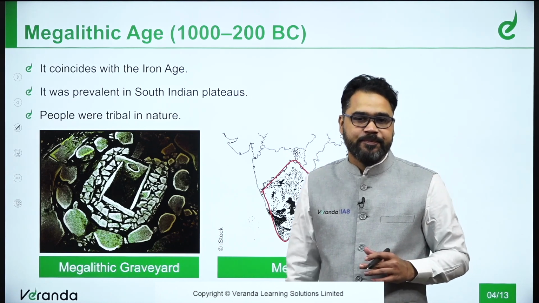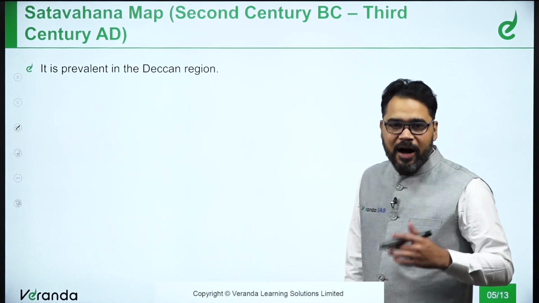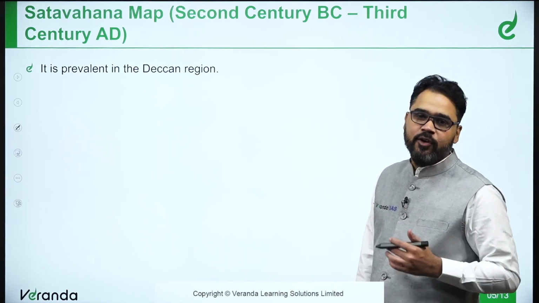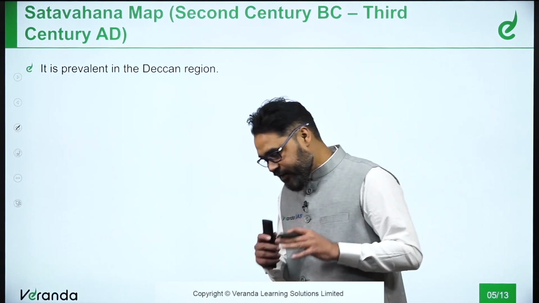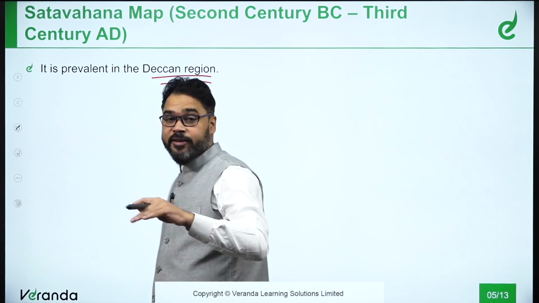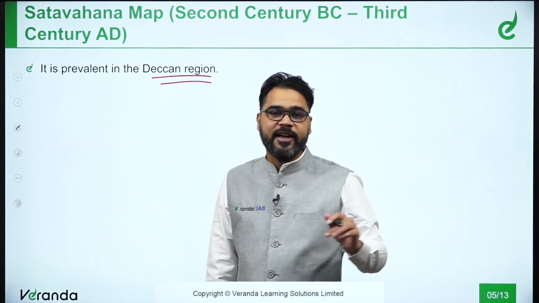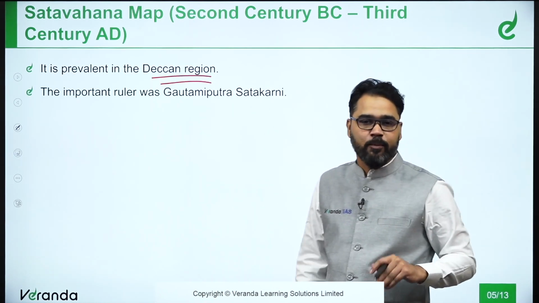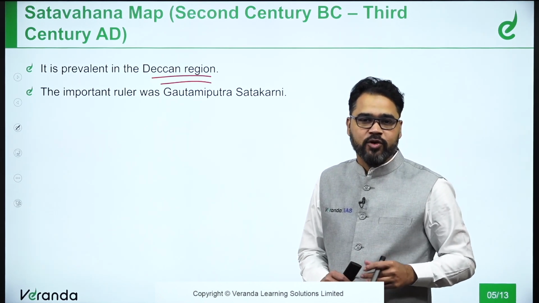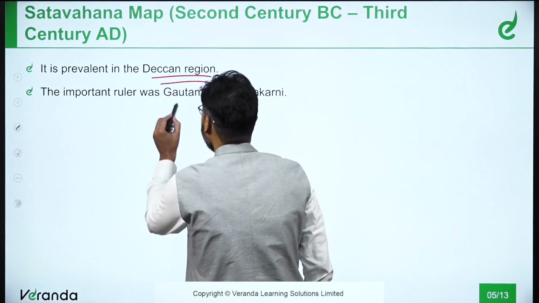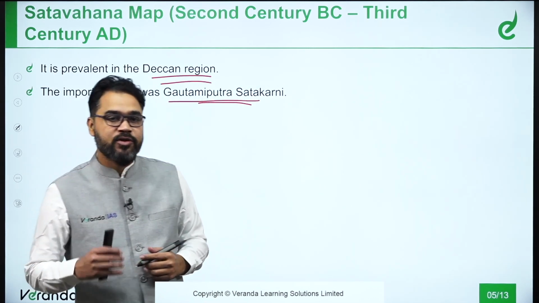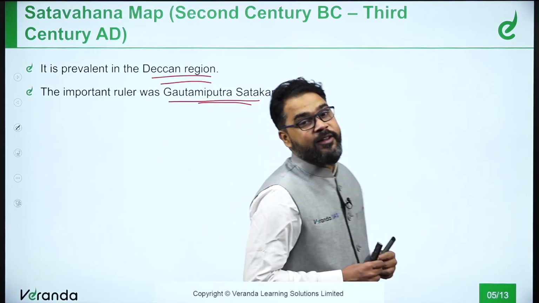All these states were considered under the megalithic age. After the megalithic age got over, it was the age of the Satavahanas, quite prevalent in the regions of the Deccan. The most important ruler that the Satavahanas had was Gautamiputra Satkarni. He was quite important, and a detailed analysis of Gautamiputra Satkarni will be taken in the main classes.